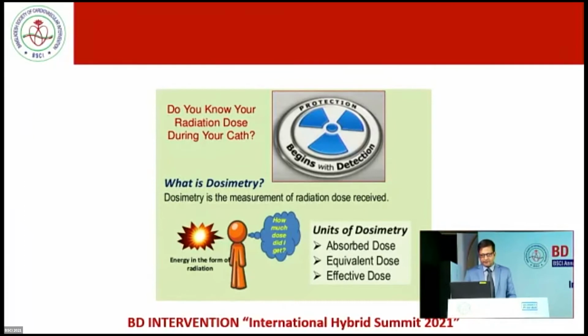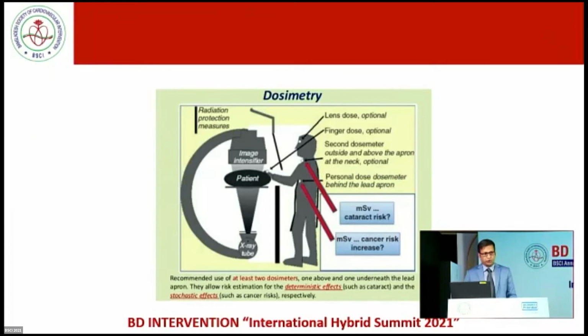This is the dosimeter. We should measure our radiation every year, and it measures the absorbed dose, equivalent dose, and effective dose. How much radiation I get, it can give a measure to us. We should use two dosimeters, one at the level of the collar, above the lead apron, and one behind the apron.